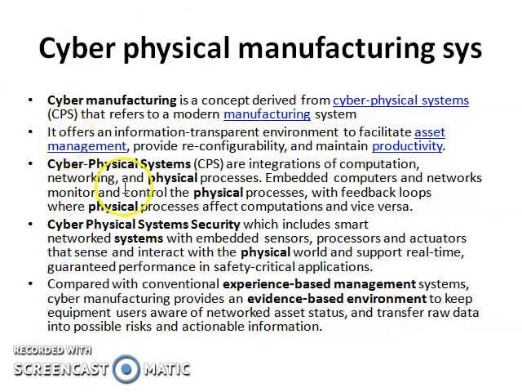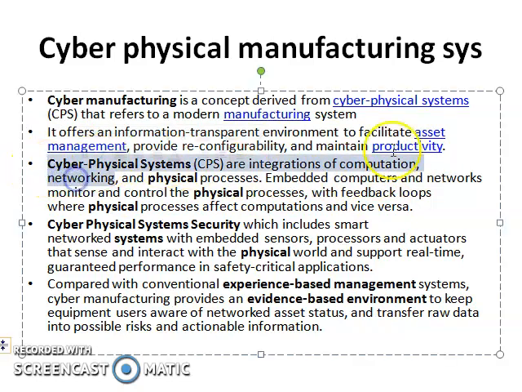So the cyber physical systems are an integration of computation, networking and physical processes. You can consider this a definition. Networking means all the devices are connected with each other.